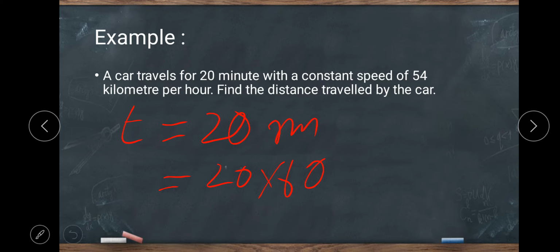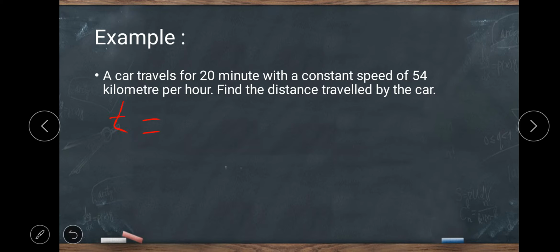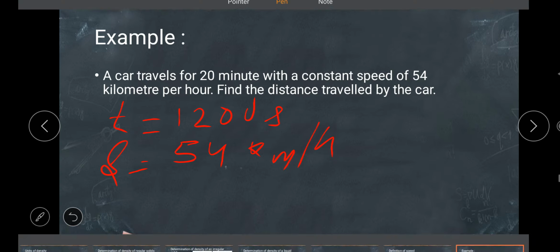So T is 1200 seconds. Speed is already given here, 54 km per hour.